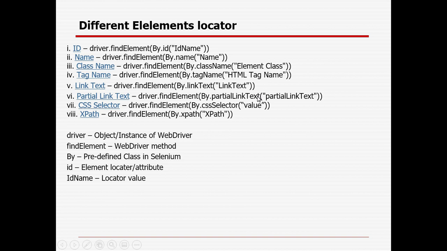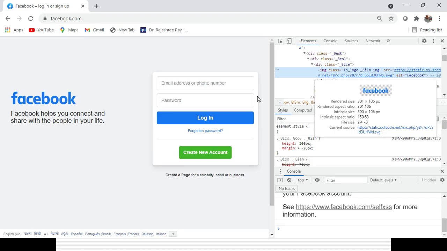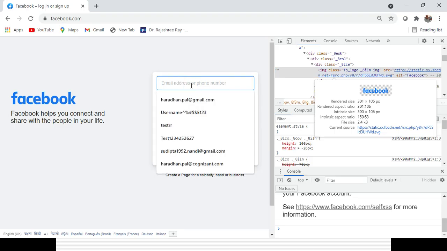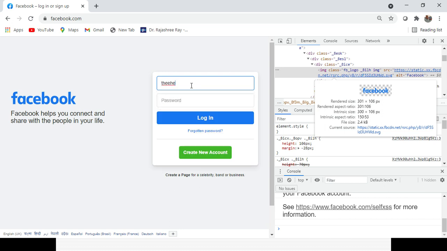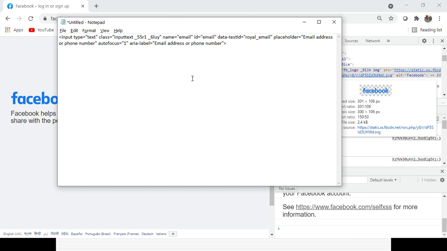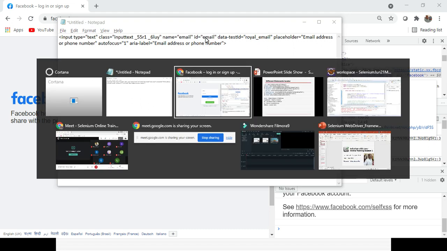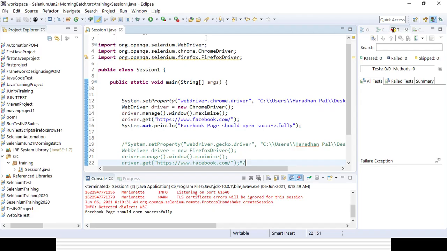So let's try to inspect one element. I already took the properties here. For this you can see the class is there and the name is there. Let's first try to inspect the element with id. The id is email. So how can I inspect it? I need to go to Eclipse.